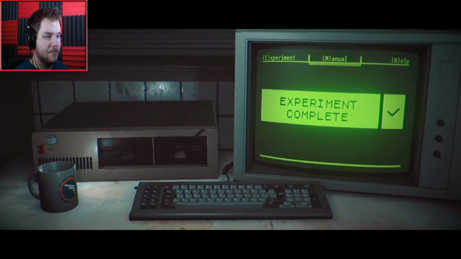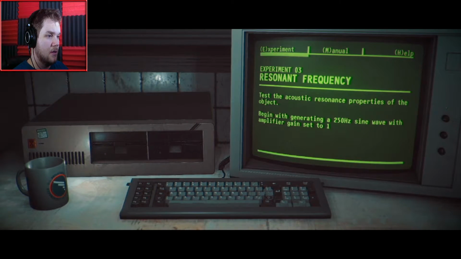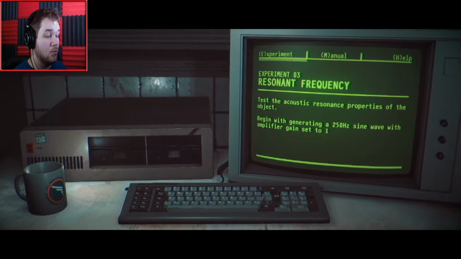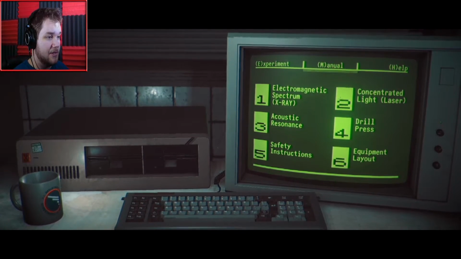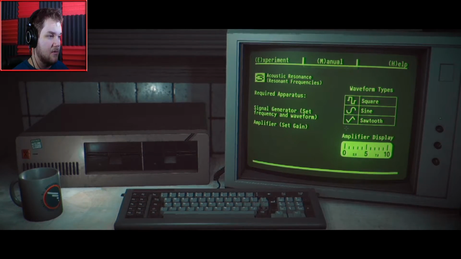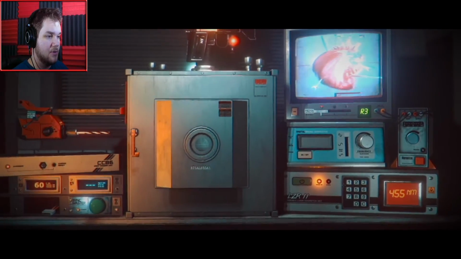Push further. Alright, so we need to... Oh, we need a resonant frequency. Test the acoustic resonance properties of the object. Begin with generating a 250 Hz sine wave with amplifier gain set to 1. There's a lot of variables. Okay, so we need to go 3. So, sine is the little squiggly one.